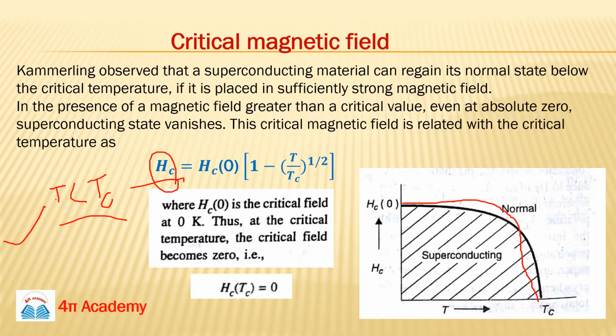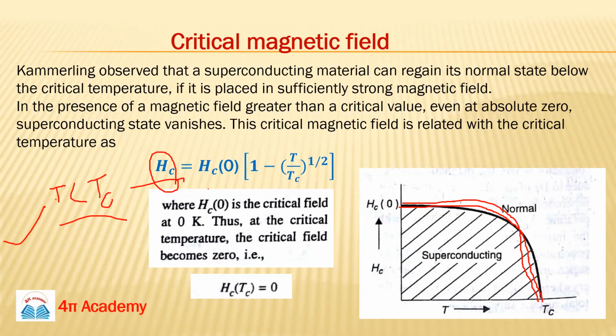So you can see below Tc your material will be a superconducting material, right? Suppose you are applying a magnetic field Hc. When your magnetic field is Hc0, your material goes to the normal state.